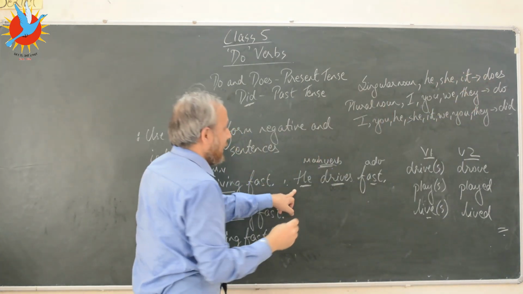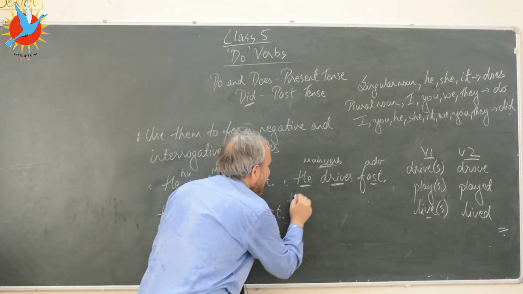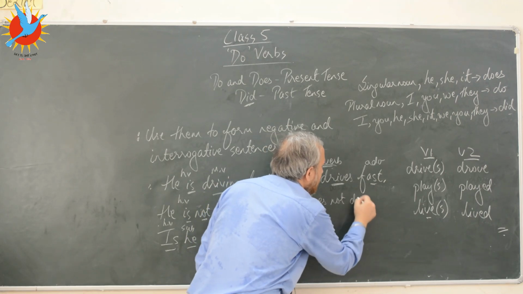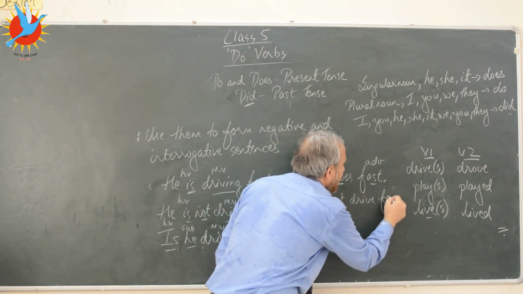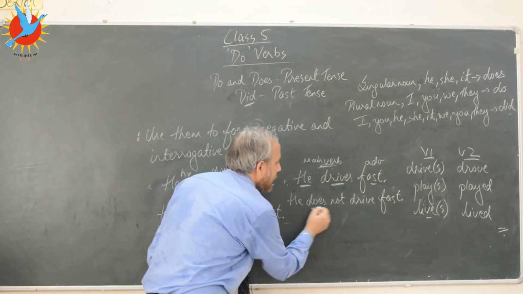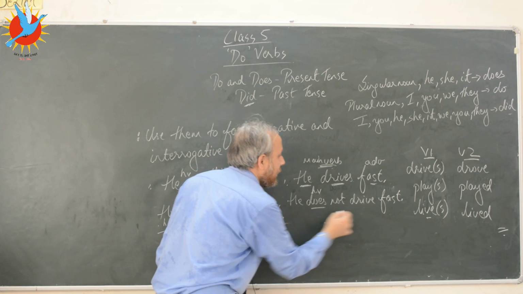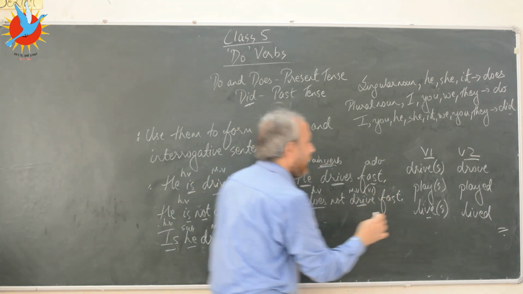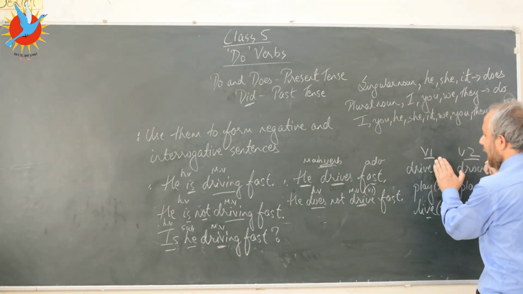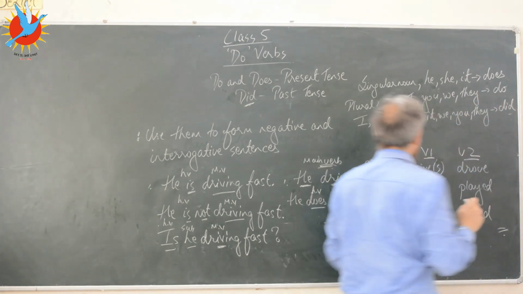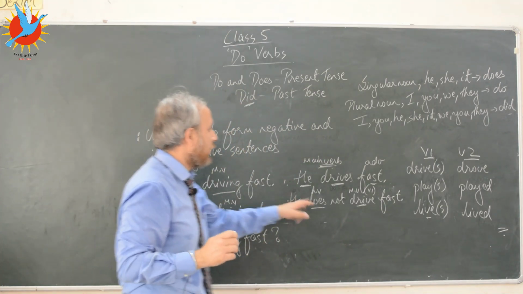So if I want to make the sentence negative, it's very simple. He does not drive fast, full stop. Now here does is the helping verb or the auxiliary verb, and drive is the main verb, and this has to be verb 1, in the sense without the s. It has to be its base form without the s. So remember that. He does not drive fast.